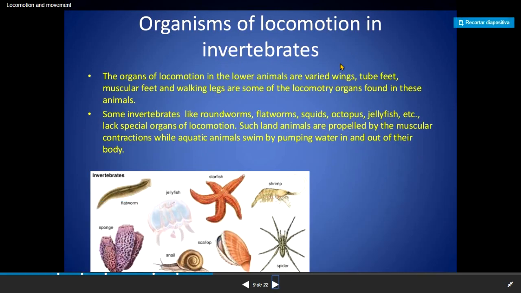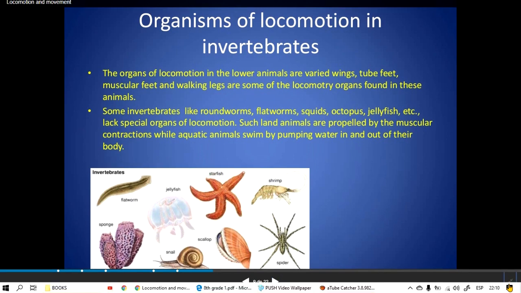Now, in invertebrates, the locomotion is a little bit different. The organs of locomotion in the lower animals are varied, like wings, tube feet, muscular feet, and walking legs. They are some of the examples. Some invertebrates, like the roundworms or flatworms, squids, octopuses, and jellyfish, lack special organs of locomotion. Such land animals are propelled by muscular contractions. Aquatic animals swim by pumping water in and out of their body.